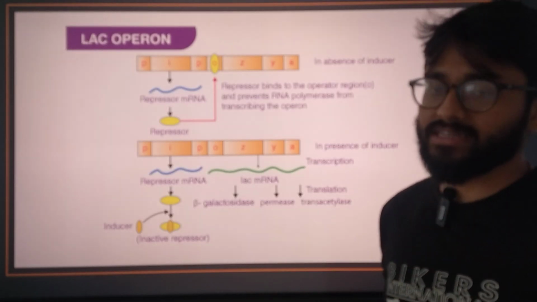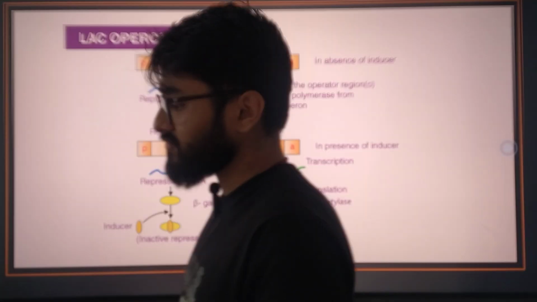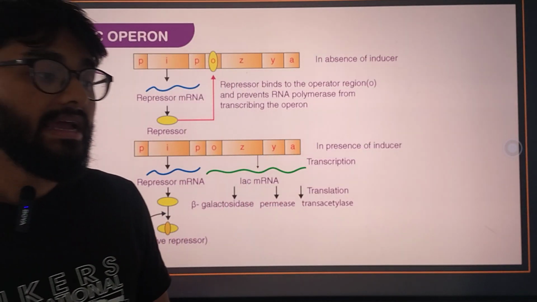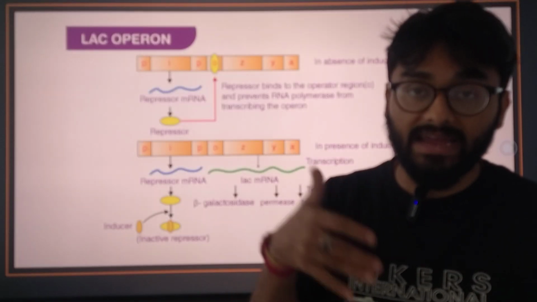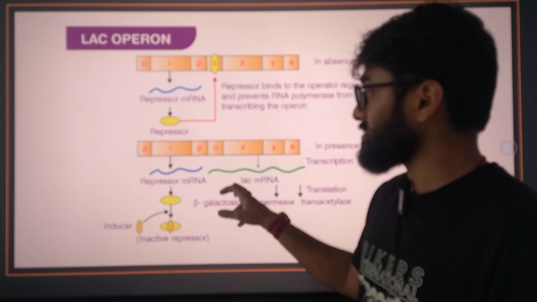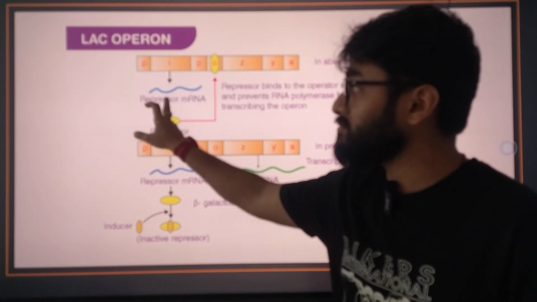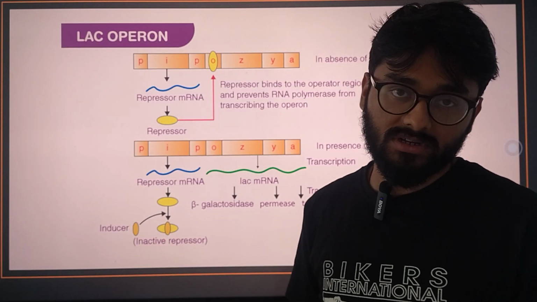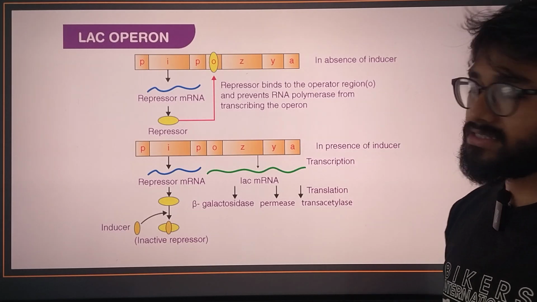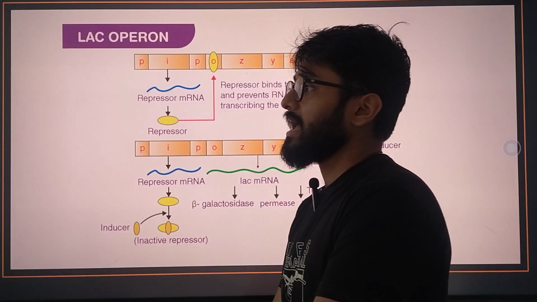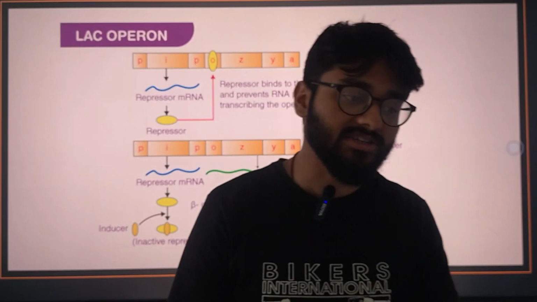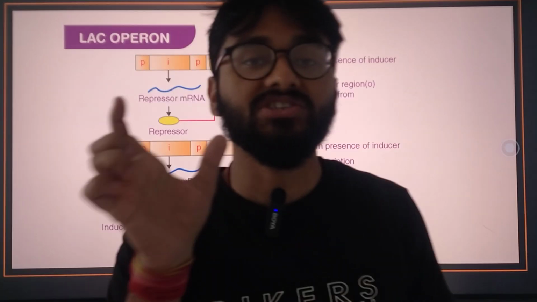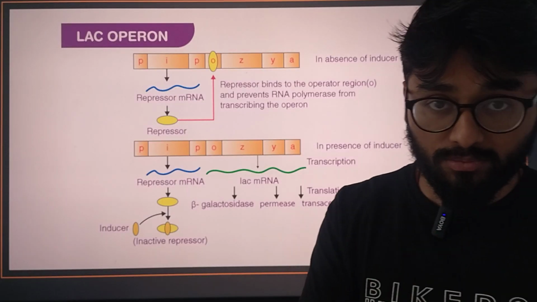Then there is permease. Permease simply allows lactose to be taken inside, allowed entry inside the cell, for the repressor to be taken away by the inducer itself. And transacetylase, as is the name, simply performs transacetylation, that is, addition of the CH3COO group.